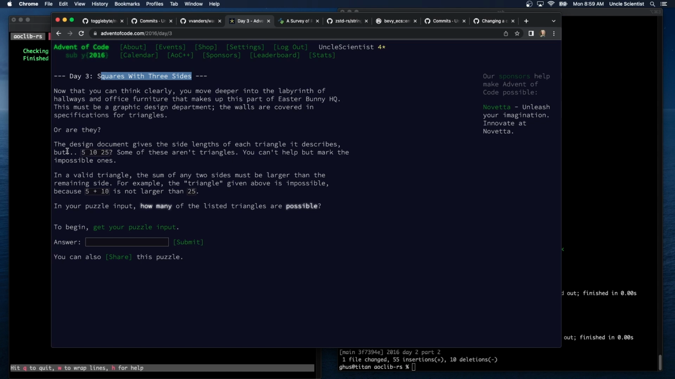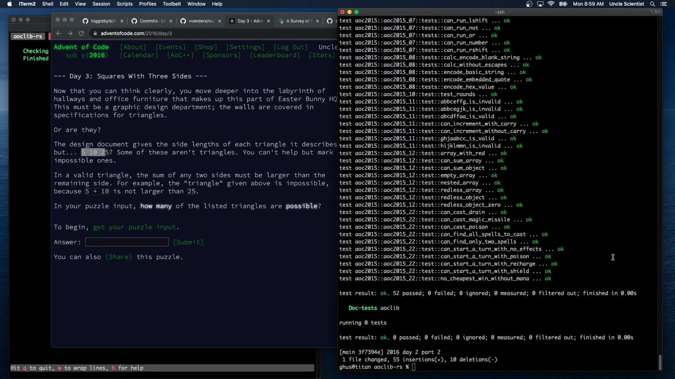Or are they? The design document gives the side lengths of each triangle it describes. But 5, 10, 25, some of these aren't triangles. You can't help but mark the impossible ones. In a valid triangle, the sum of any 2 sides must be larger than the remaining side. For example, the triangle given above is impossible because 5 plus 10 is not larger than 25. In your puzzle input, how many of the listed triangles are possible?